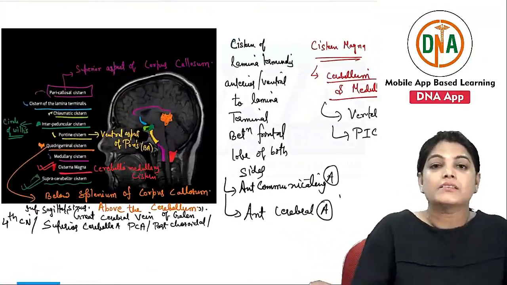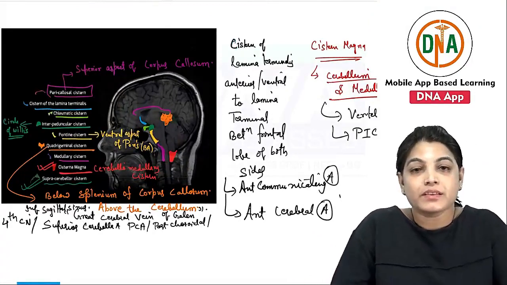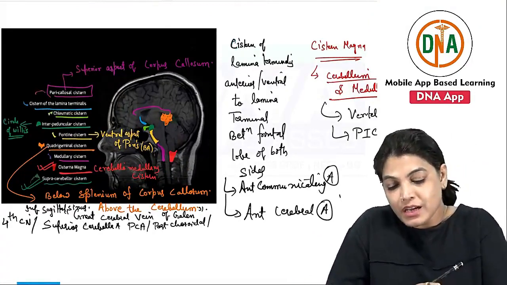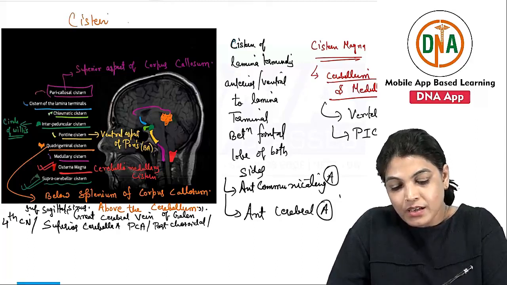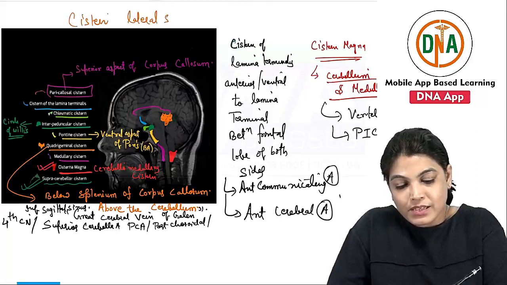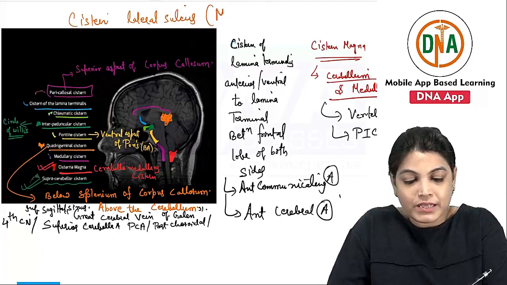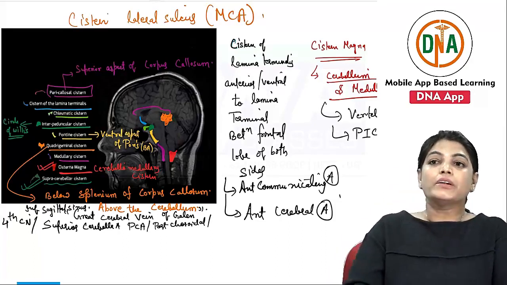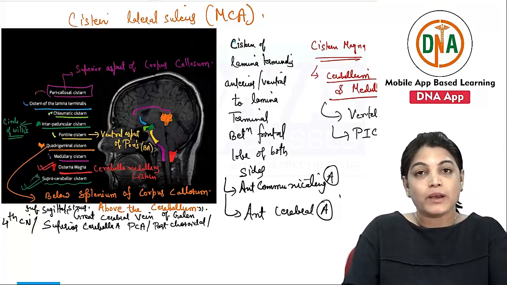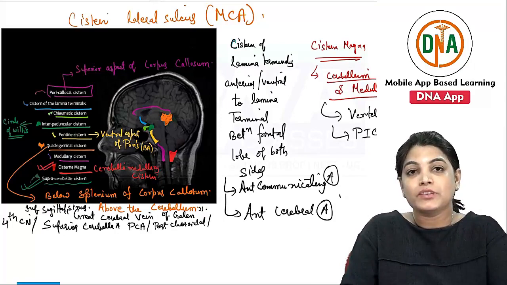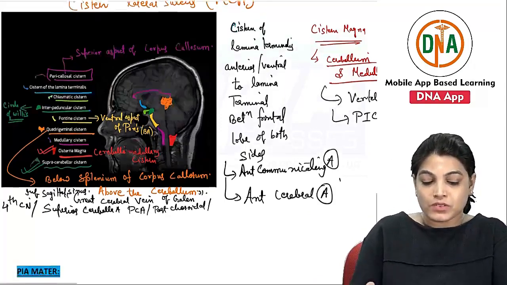So we have discussed all these cisterns in detail. Some other cisterns are also there: the cistern of the lateral sulcus, or Sylvian sulcus, which contains the middle cerebral artery. It is important, as we discussed all these cisterns and what they contain, for MCQs in the NEET PG examination. So many MCQs have been framed from this topic.